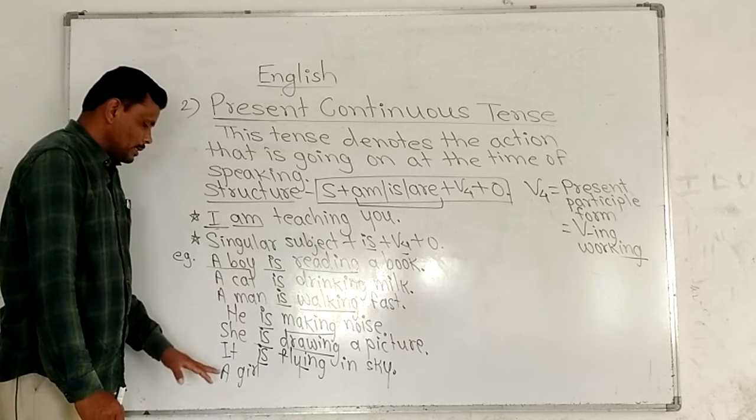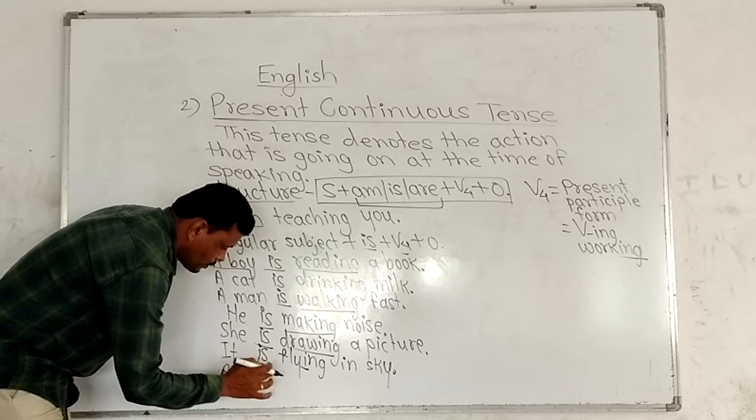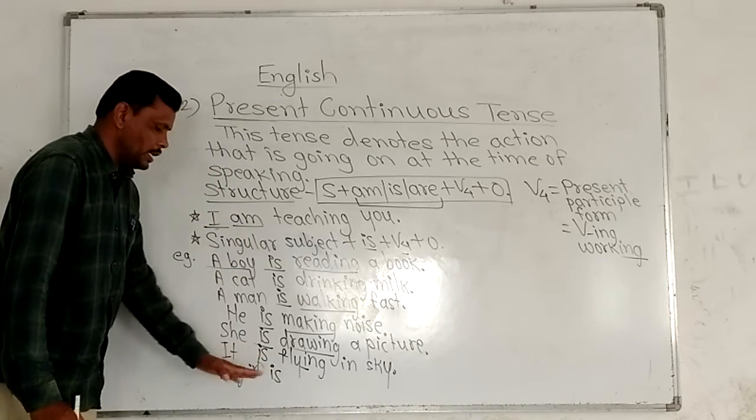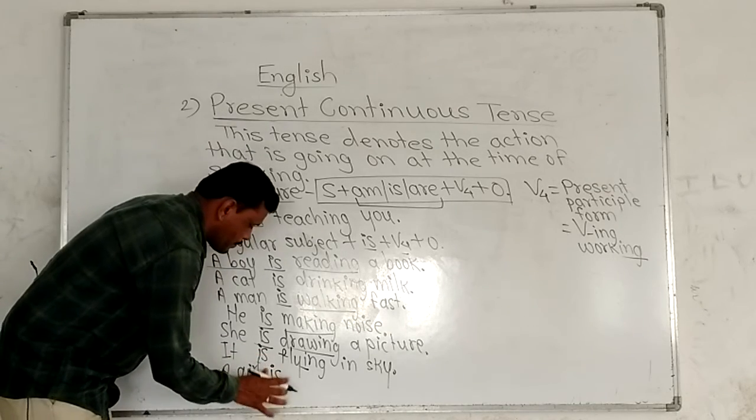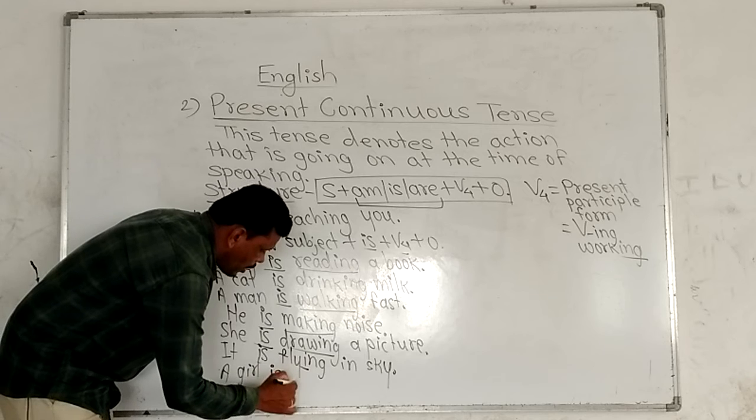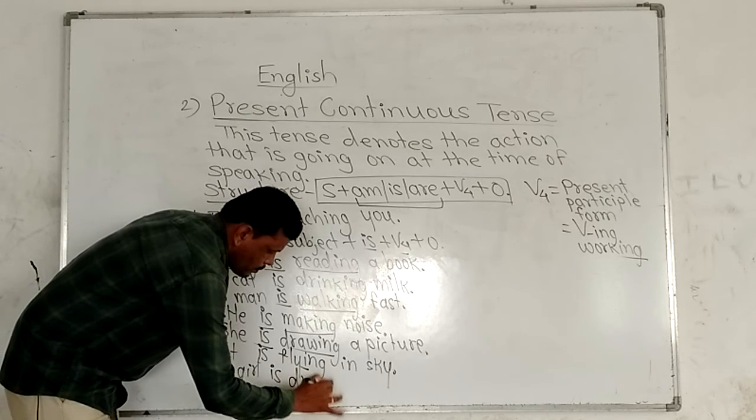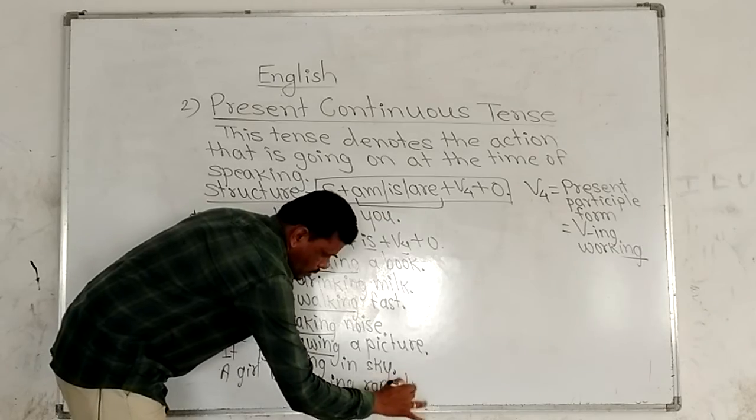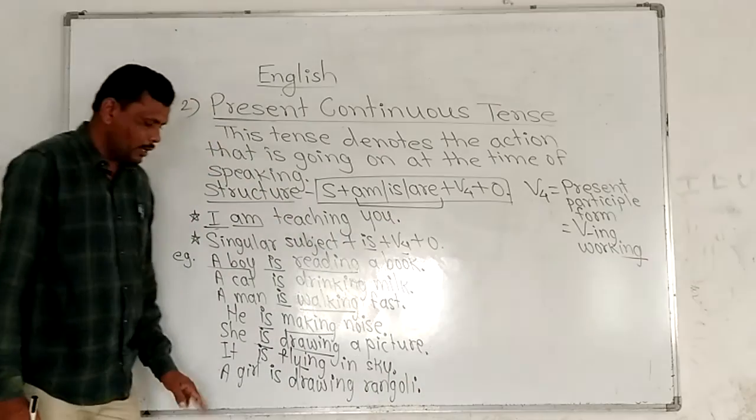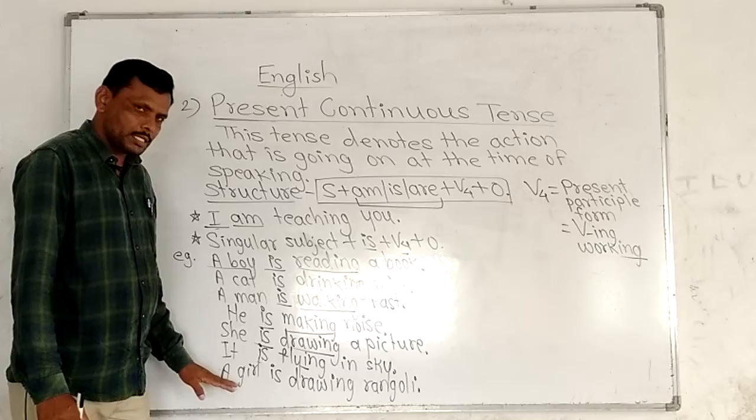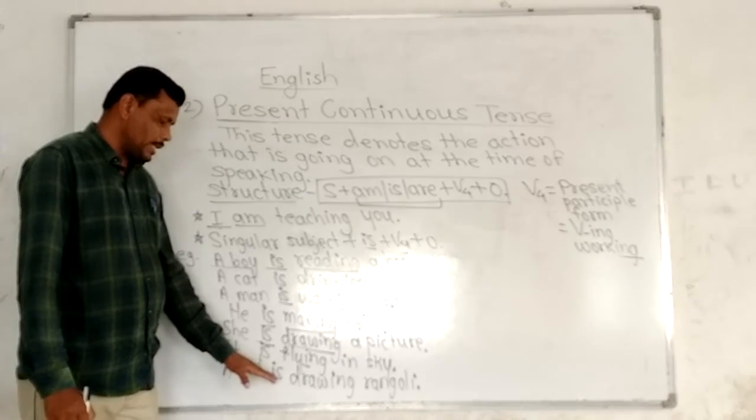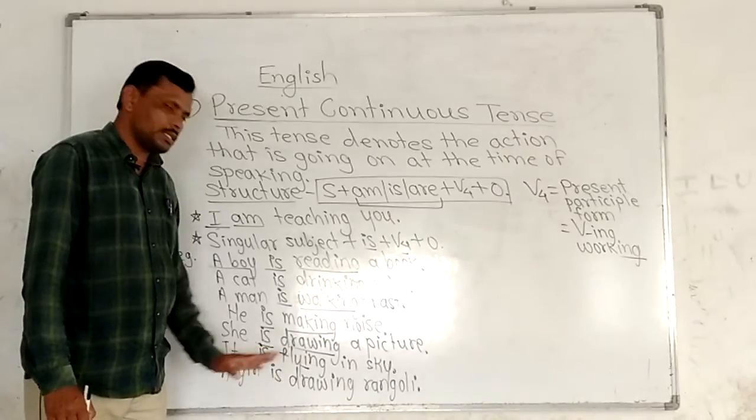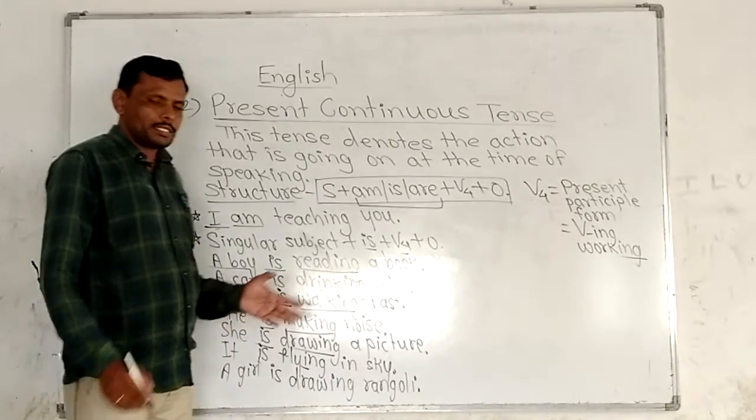Okay. Next, a girl is a singular subject. After this singular subject we have to use is. A girl is drawing rangoli. A girl is a singular subject, is is an auxiliary verb, and drawing is V-ing. This is present continuous tense.